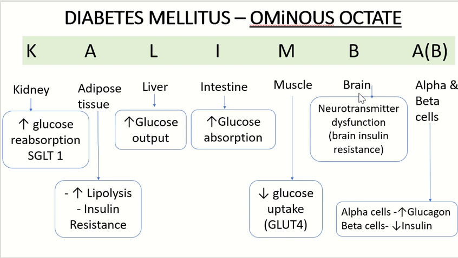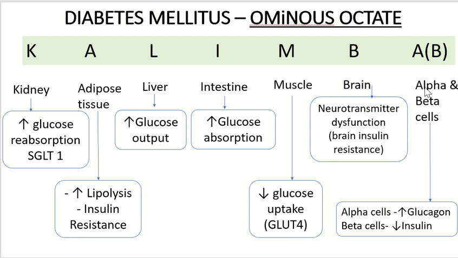Moving on to the brain, there can be brain resistance to insulin. Nothing but brain insulin resistance, because of neurotransmitter dysfunction, there can be increased hunger. So that person will have polyphagia, and he starts taking more and more food, which again worsens diabetes mellitus.